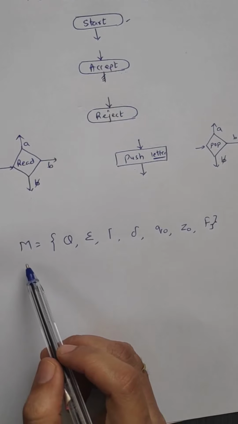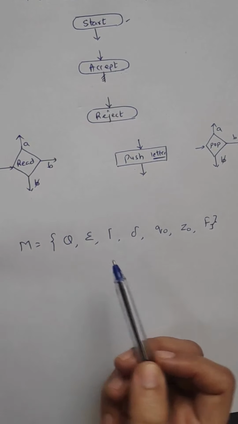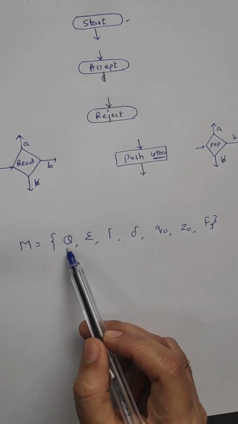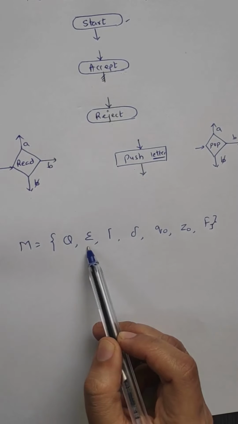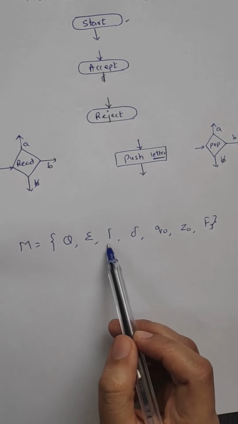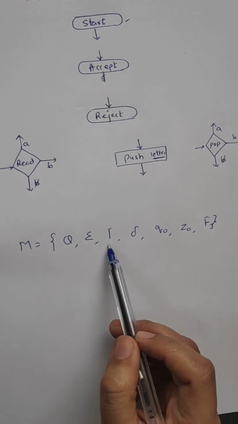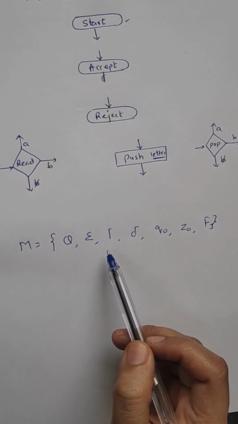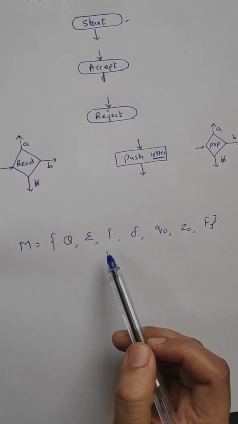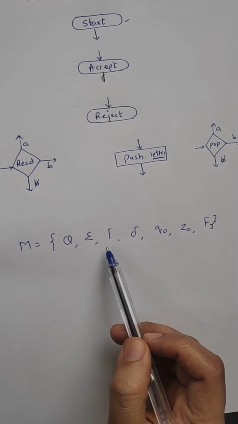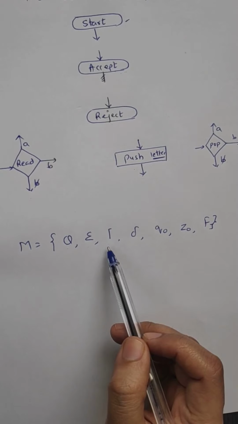And the mathematical model of the push down automata is represented by 7 parts. Q is the set of states, sigma is the set of input symbols. So A, B, blank, all these are our input symbols. Then tau is the symbols that are possible onto the stack. Suppose you are pushing only A out of A and B onto the stack, then we will not have B on the stack, and only A's and the blank symbol will be there on the stack.